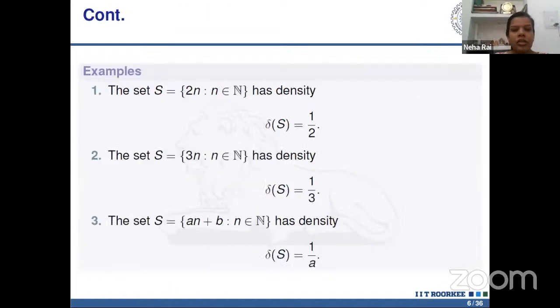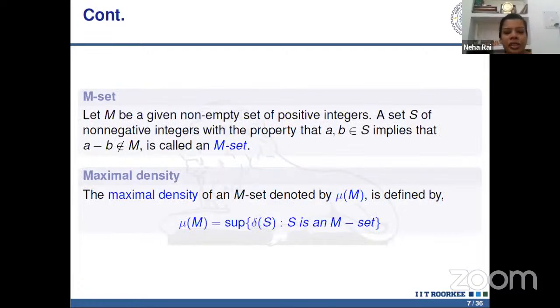Here are some examples. If S is the set of even numbers, then S has density 1 by 2. If S is the set of multiples of 3, then S has density 1 by 3. And if S is an arithmetic progression with difference A, then it has density 1 by A. These are very trivial examples of density. Here the maximal density is basically the supremum of the density over S, where S is an M set.